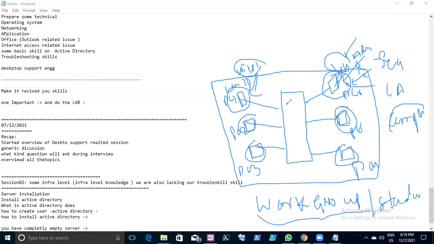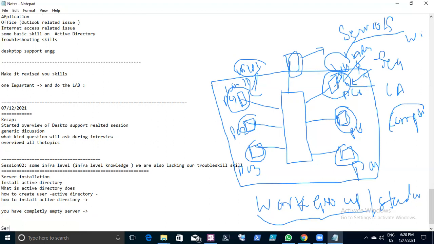Now, what did Microsoft do? Because these are all client operating systems, Microsoft decided to start a server operating system. What is that? The server operating system is a family that started from Windows 2000. You know, there is a server operating system family. Do you know which server operating system we are using currently?